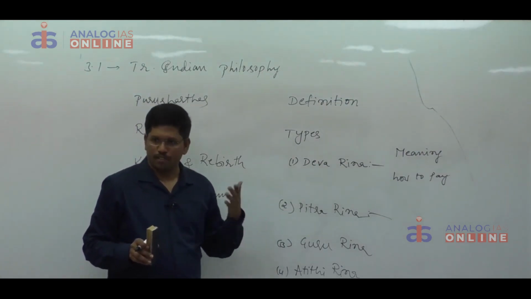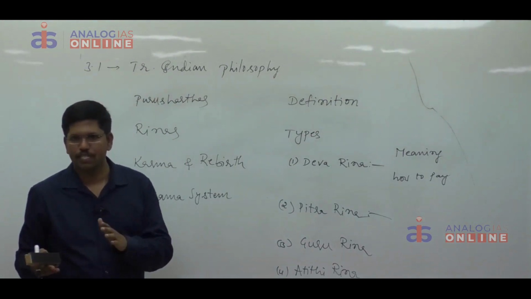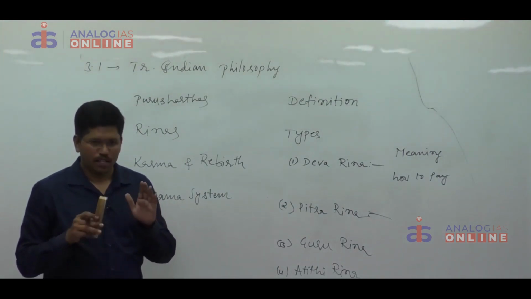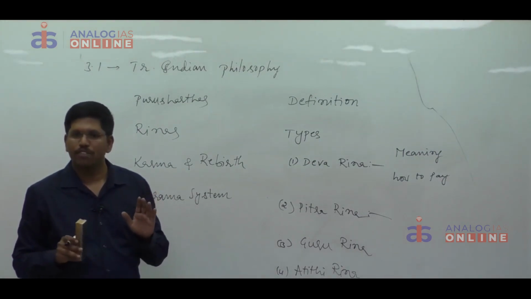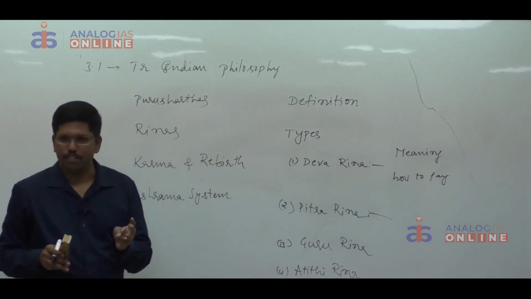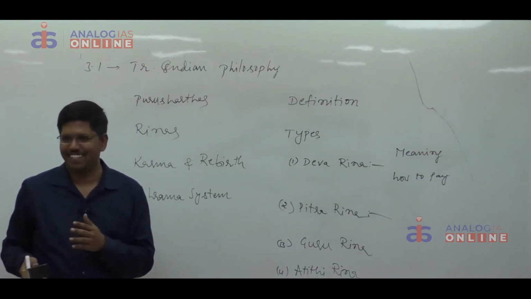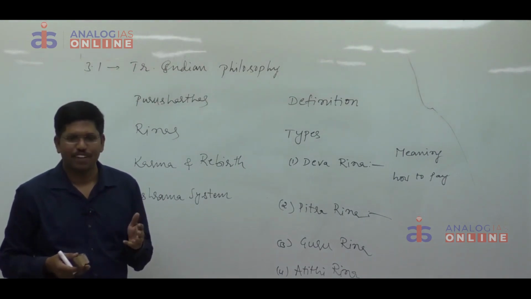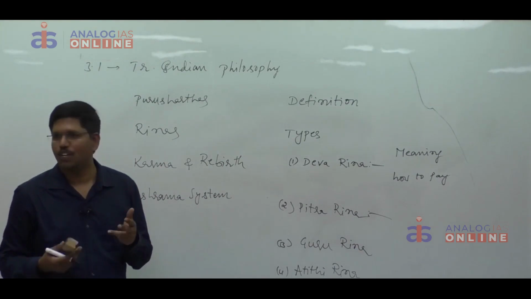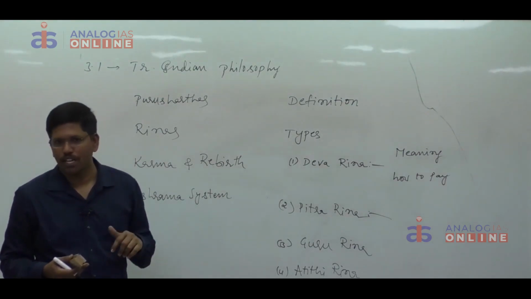Pitruna. Our physical existence is because of our parents. That's why one owes one's existence to their parents. That debt is called Pitruna. We can pay that Pitruna. How? By reverence, by showing reverence. First we have to respect them. There must be one sequence. First we should respect them. After that, by taking care of them whenever they are sick and old, by producing santana, and by offering pindadana.